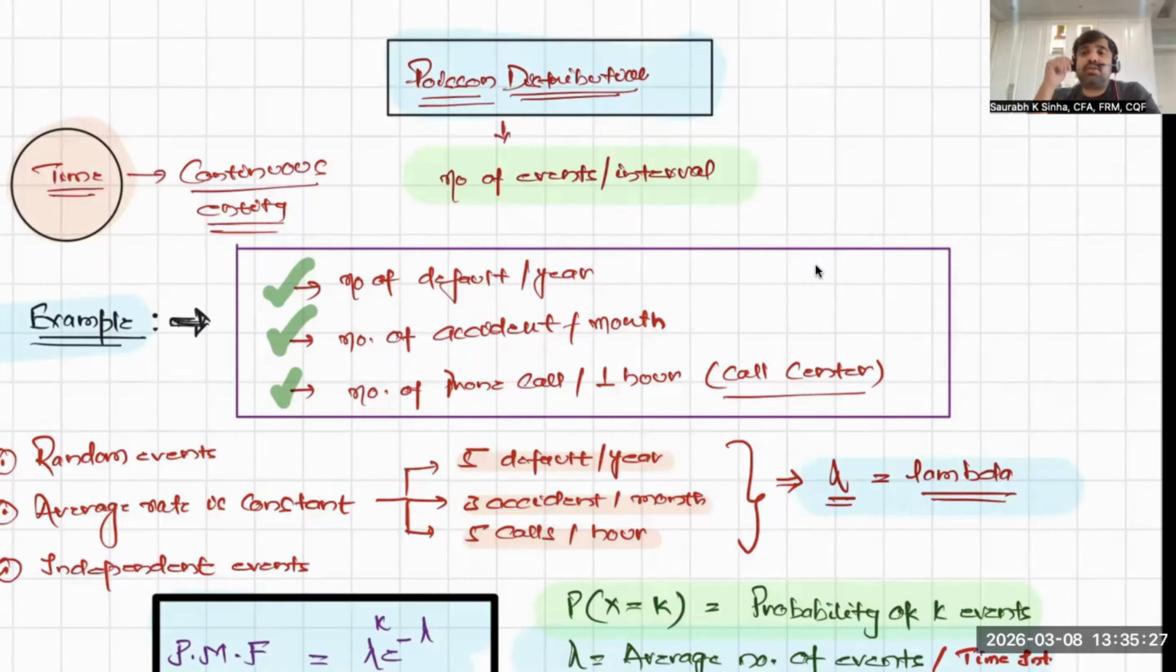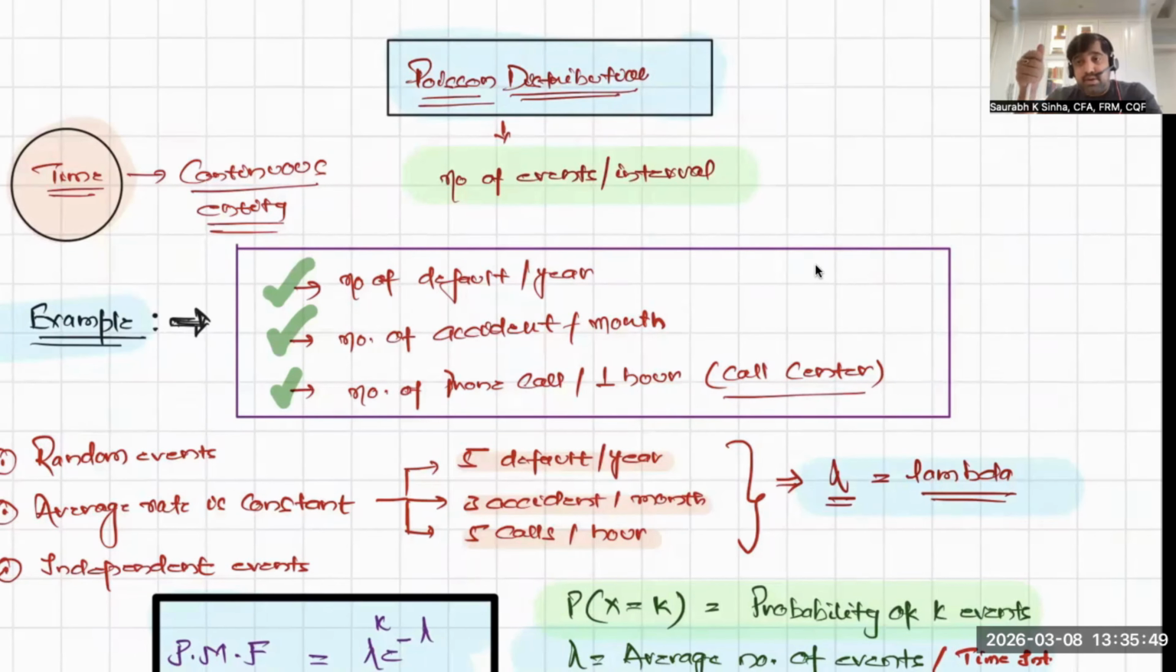Within this series of lectures on statistics, we are currently studying probability distribution. And within probability distribution, we are focusing on discrete probability distribution. Till the last session, we completed Bernoulli distribution and binomial distribution. And in this session, we'll try to complete Poisson distribution.